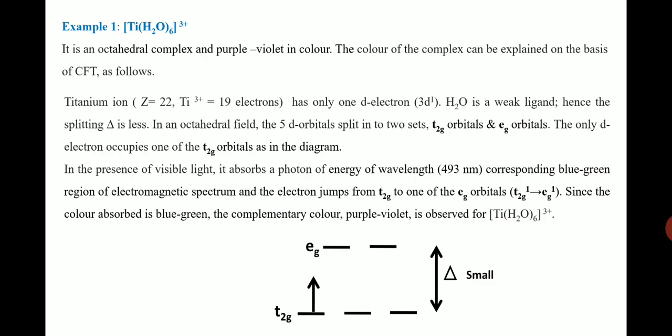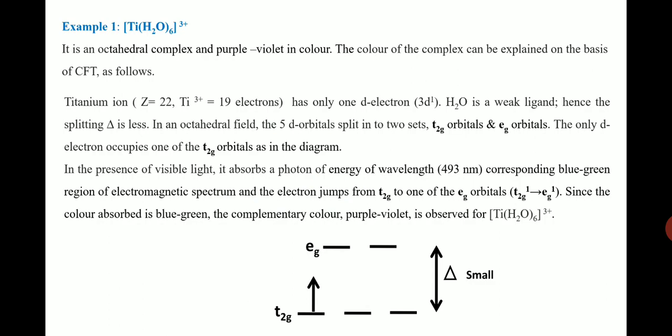It is purple-violet in color, and the color of the complex can be explained on the basis of CFT. Here titanium is the metal, which is a d1 system. d1 means the d orbital contains only one electron. So the only d electron occupies one of the t2g orbitals, as shown in the diagram.